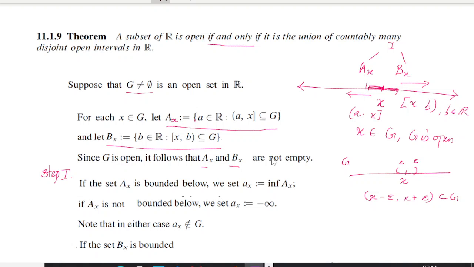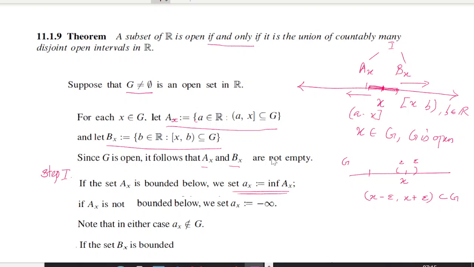If the set Ax is bounded below, it should have a bound over here, right? So if there is a bound we will take the infimum of Ax as small ax.